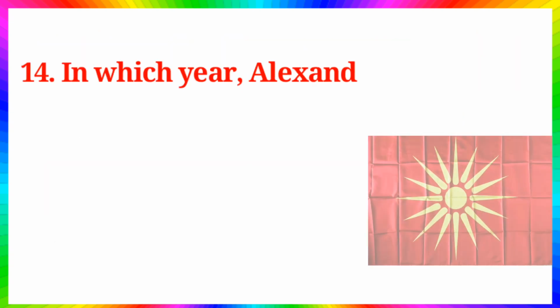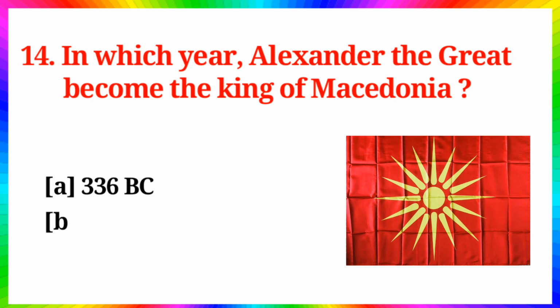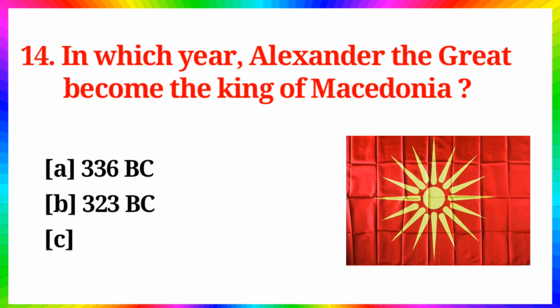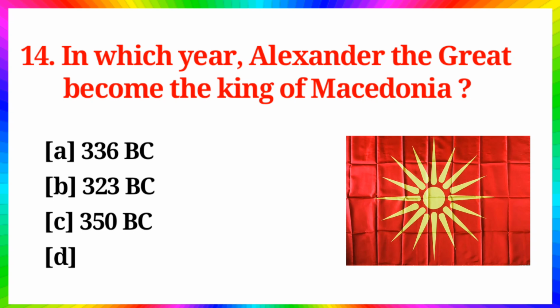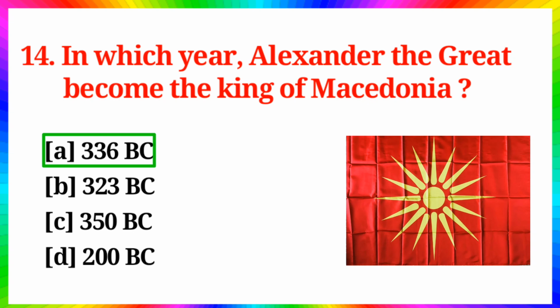Question number 14. In which year did Alexander the Great become the king of Macedonia? Option A. 336 BC, B. 323 BC, C. 350 BC, D. 200 BC. Answer is option A. 336 BC.